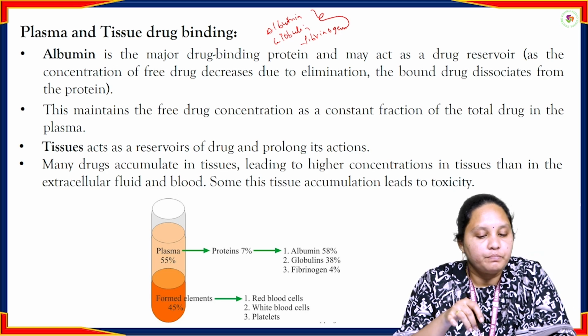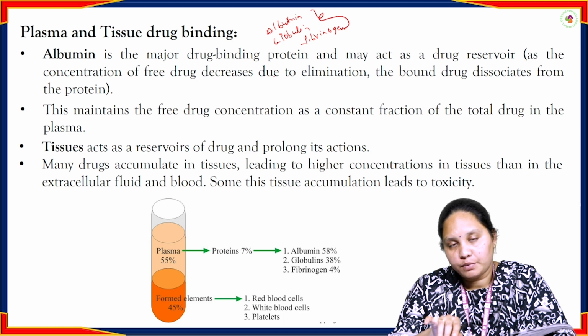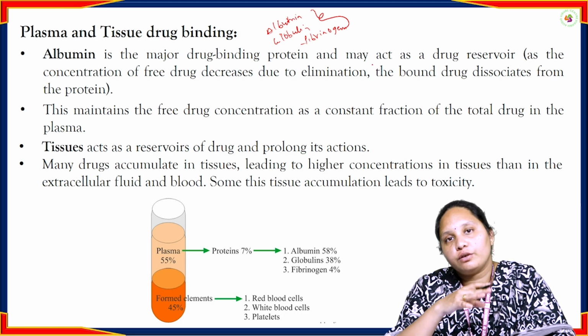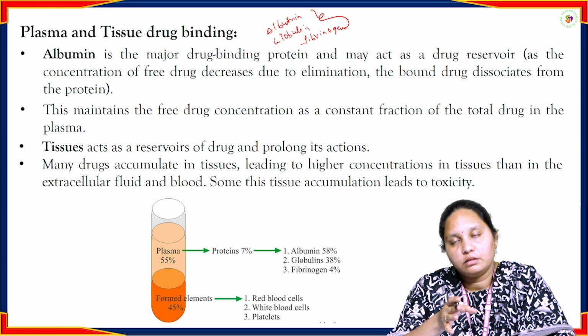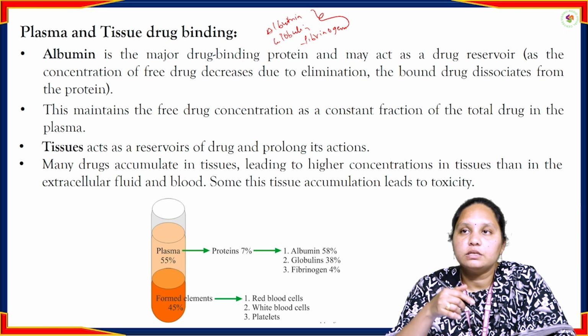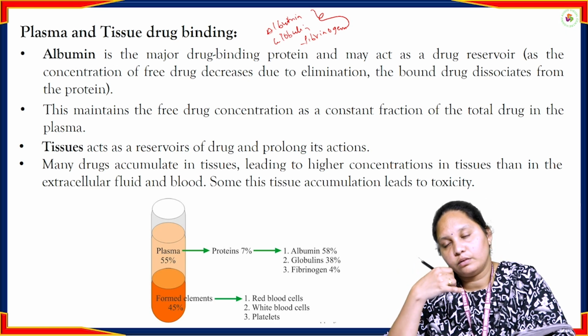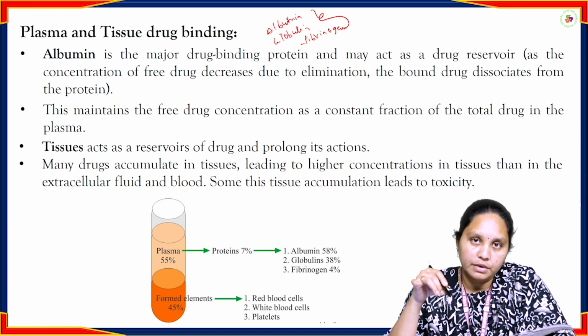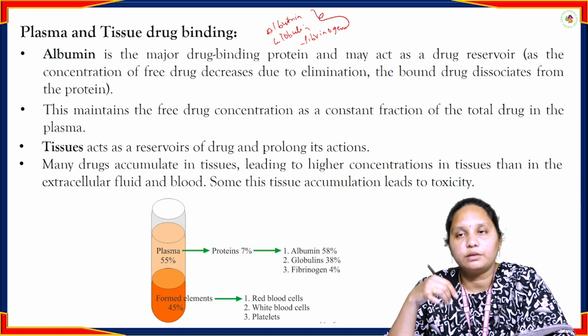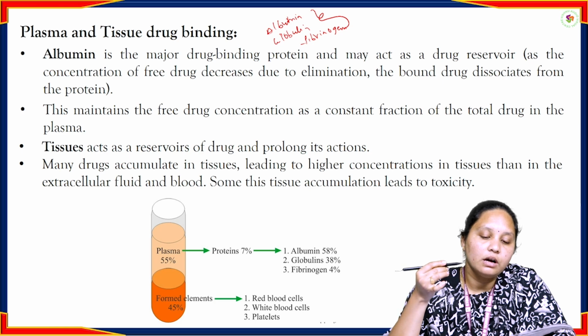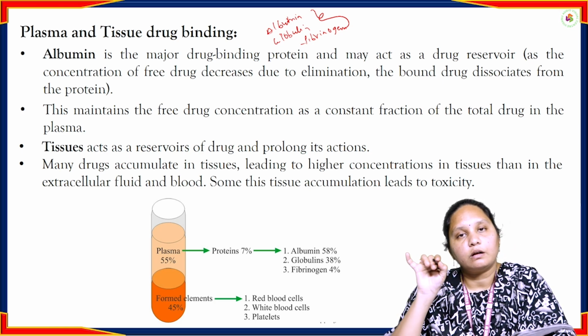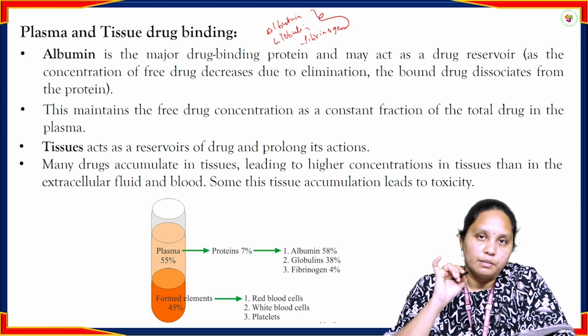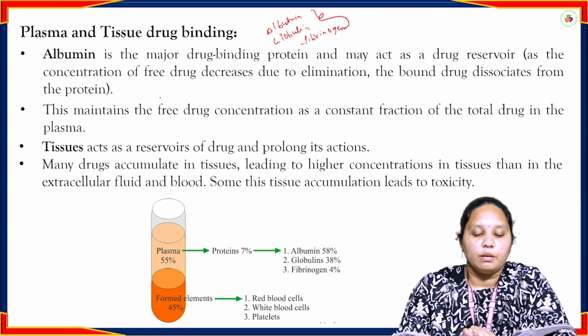Plasma and tissue binding. Albumin is a major drug binding protein and it may act as a drug reservoir. After completion of absorption, in the distribution process, the drug has to circulate throughout the body. As we know, blood is circulating throughout the body. If the drug molecule binds to albumin, the drug can circulate throughout the body and reach the target region. That's why the drug molecule binds to the albumin present in the blood.